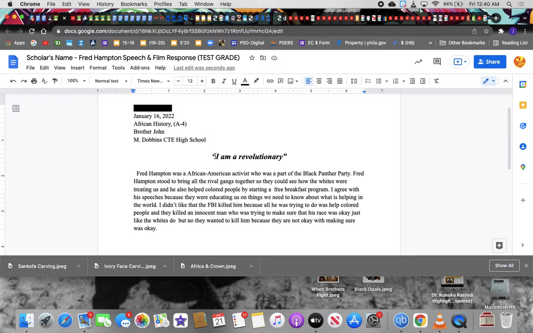With the title, as far as what gets capitalized and what's lowercase, the first word is always capitalized. The last word is always capitalized, so let's capitalize revolutionary. Major words in between are capitalized. Is is not a major word, so it's going to stay lowercase.